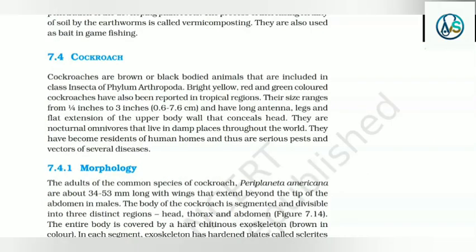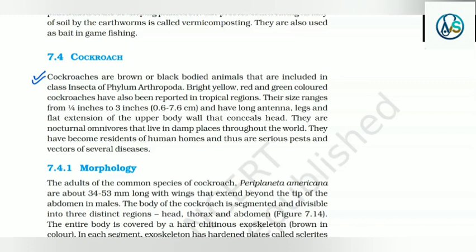7.4 Cockroach. Cockroaches are brown or black-bodied animals that are included in class Insecta of phylum Arthropoda. Bright yellow, red and green colored cockroaches have also been reported in tropical regions.